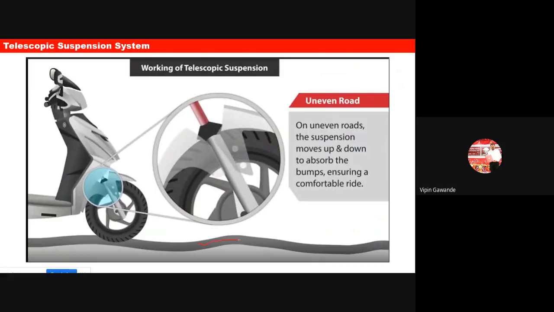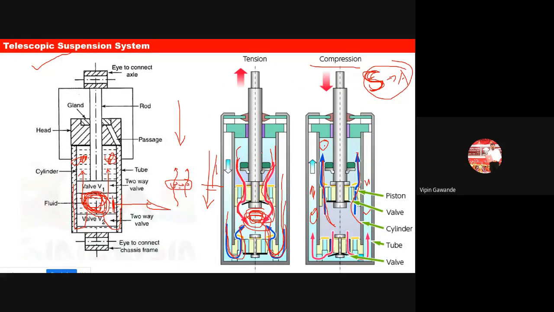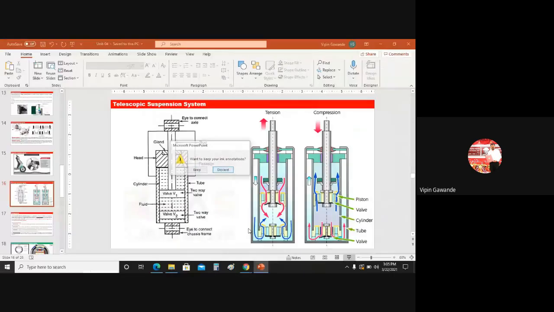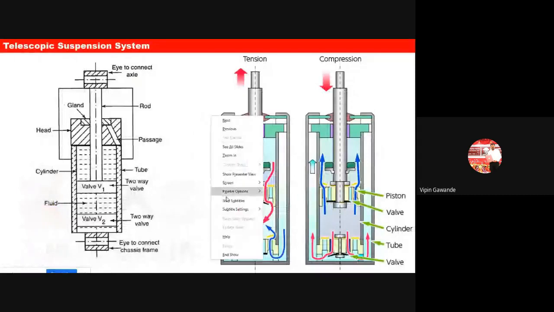Okay, so like this here. So there is the compression of the piston, and there is the tension of the piston. So this is compression and this is tension. And in both compression and tension, there is a movement of the fluid. So we have seen what the movement of the fluid is. Okay. So you can easily understand using this diagram. Okay. So I hope this diagram is clear to you.